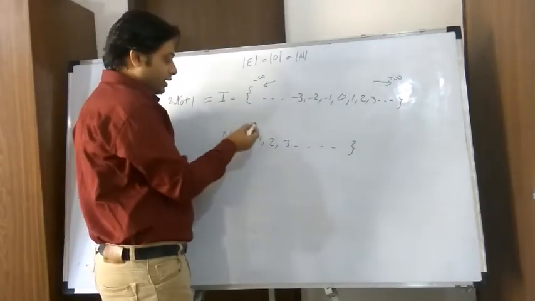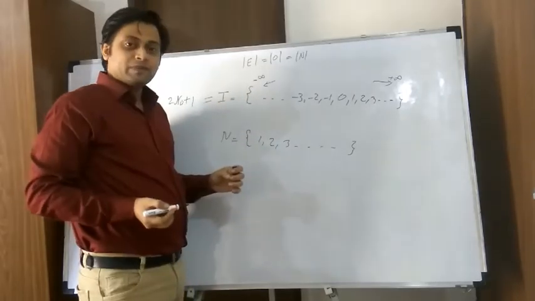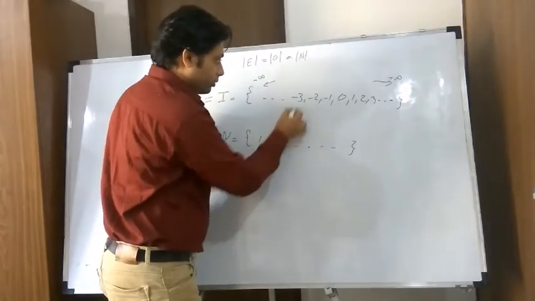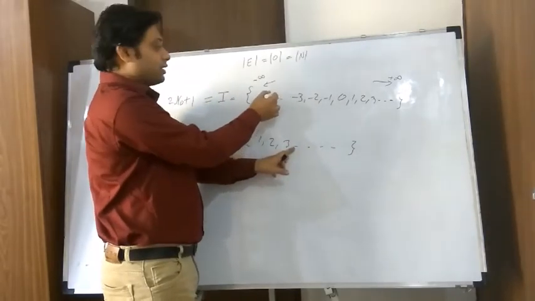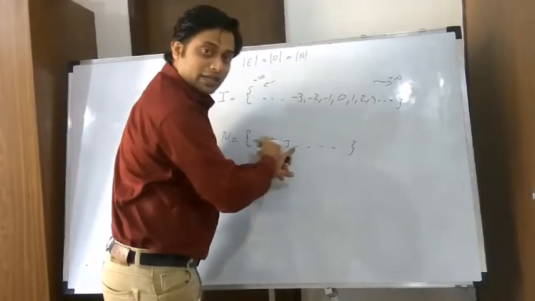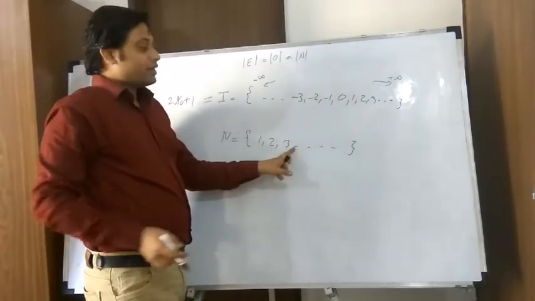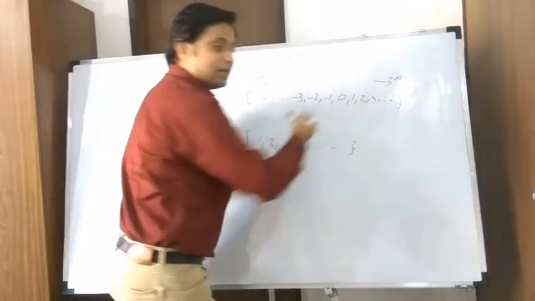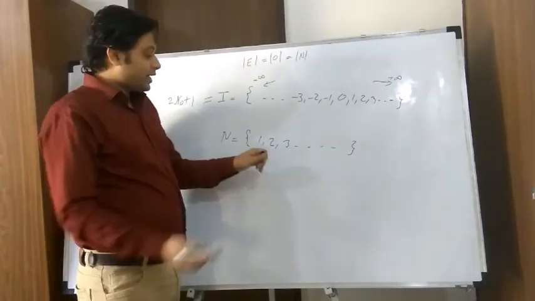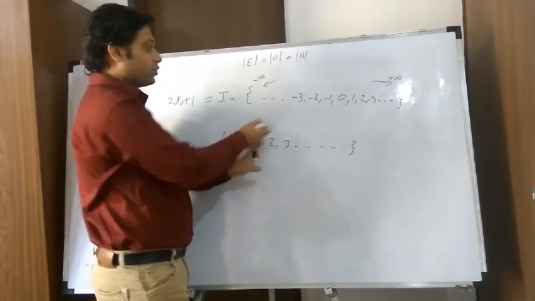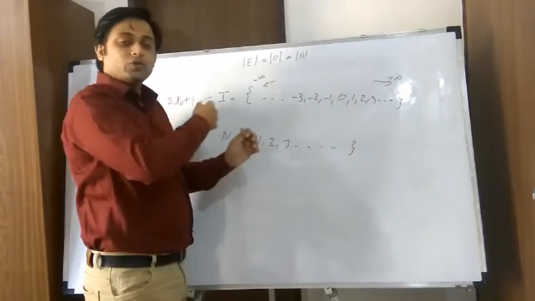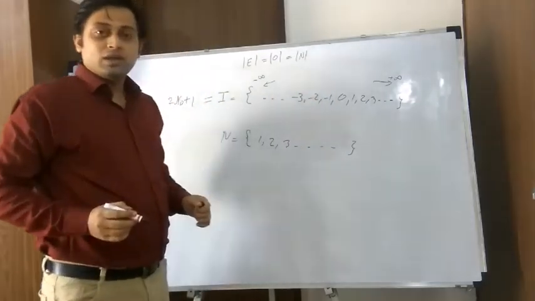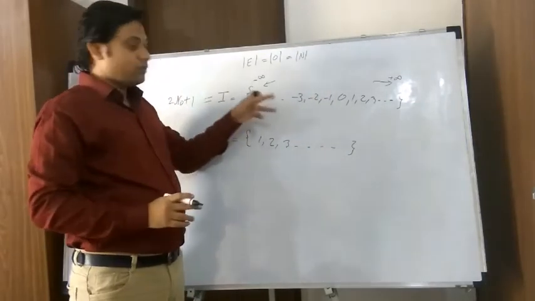So if I start mapping from minus infinity, I have infinite numbers over here. So I will map 1 to minus 1, 2 to minus 2, 3 to minus 3, 4 to minus 4. So there are infinite negative numbers here and infinite natural numbers here. So I will not end this process of mapping at any time, and then all the positive numbers will remain unmapped. Now if I try to map positive numbers with the natural numbers, 1 to 1, 2 to 2, 3 to 3, again this process will go till infinity, and then I will not be able to map these negative numbers. So this way of mapping is not going to help us.